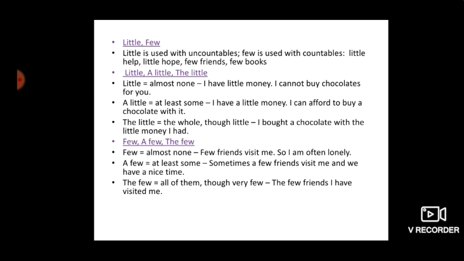Then the few means all of them, though very few. Whatever the number, whether you are having two friends, you are talking about those two only. The few friends I have visited me means that even though it's a very small number of friends, they all came and visited me. Okay children, so one thing we understood: little we use with uncountables and few we use with countables.